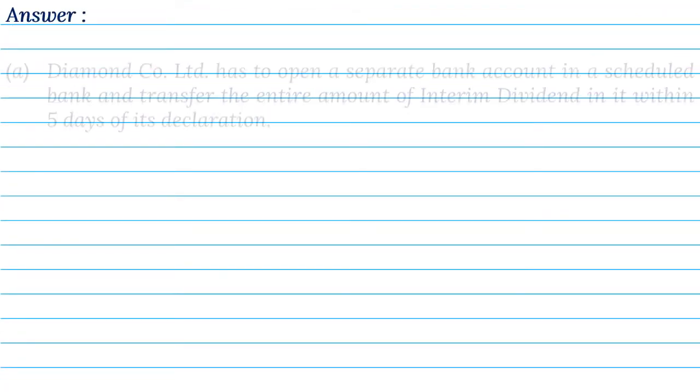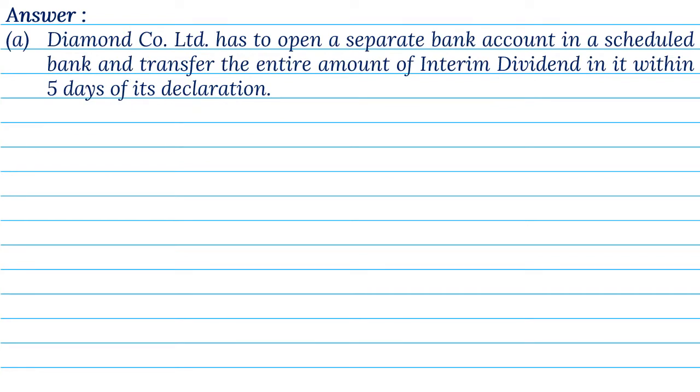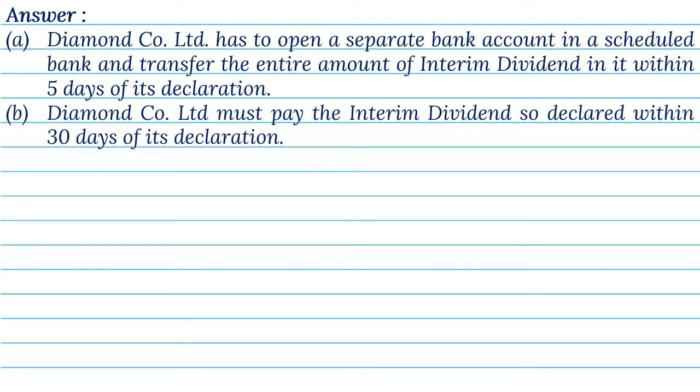Answer. A. Diamond Company Ltd. has to open a separate bank account in a scheduled bank and transfer the entire amount of interim dividend in it within 5 days of its declaration. B. Diamond Company Ltd. must pay the interim dividend so declared within 30 days of its declaration.